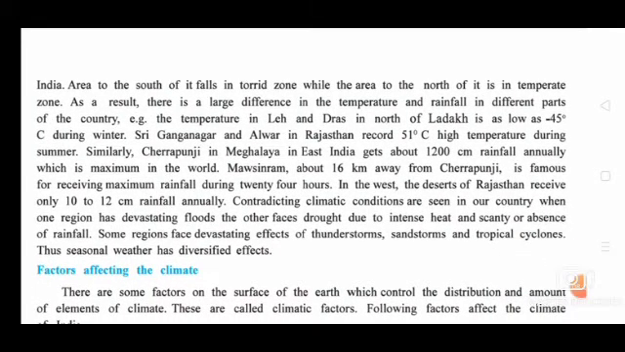As a result, there is a large difference in the temperature and rainfall in different parts of the country. For that reason, large differences can be seen in the temperature and the rainfall in the different parts of the country. For example, the temperature in Leh and Dras in north Ladakh is as low as minus 45 degree Celsius during winter.